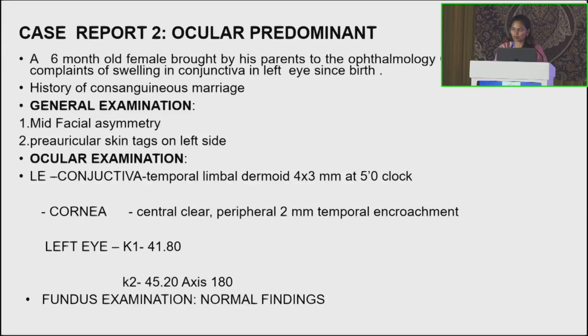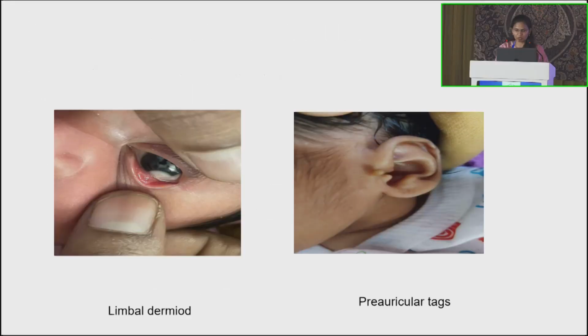Case 2 is ocular predominant. A 6-month-old baby was brought by his parents to the ophthalmology OPD with chief complaints of swelling in the conjunctiva in the left eye since birth. History of consanguineous marriage is present. General examination: mid-facial asymmetry and preauricular skin tags on the left side. On ocular examination, left eye conjunctiva, temporal limbal dermoid 4 x 3 at 5 o'clock. Cornea central clear, peripheral 2 mm temporal encroachment. In the left eye, K1 is 41.80, K2 is 45.20, axis is 180 degrees. Fundus examination is normal. This is the picture showing limbal dermoid and this is the preauricular tags.